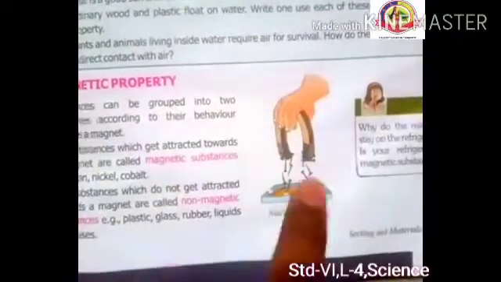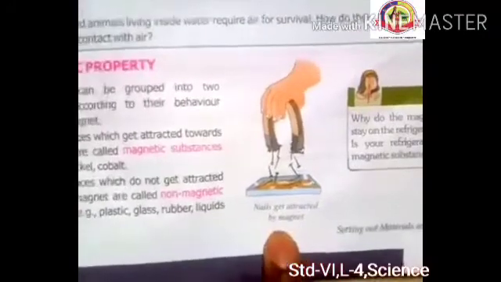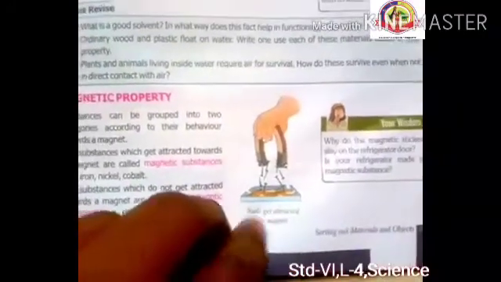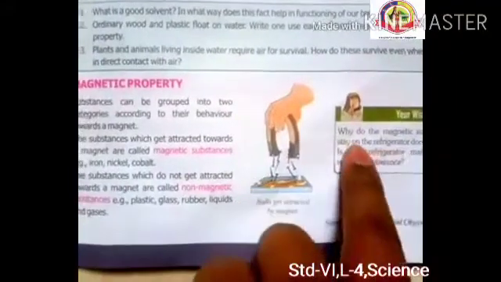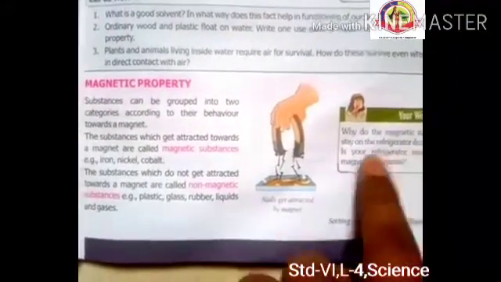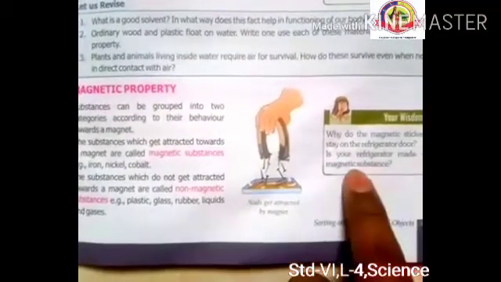As you can see, here is a picture given about magnetic substances. Iron nails are attracted towards the magnet, right? Your refrigerator. Here, why do the magnetic stickers stay on the refrigerator door? Is your refrigerator made of magnetic substance?